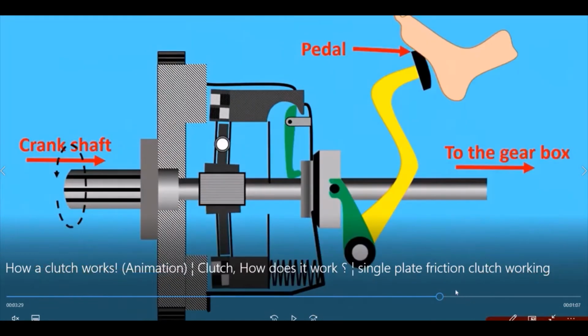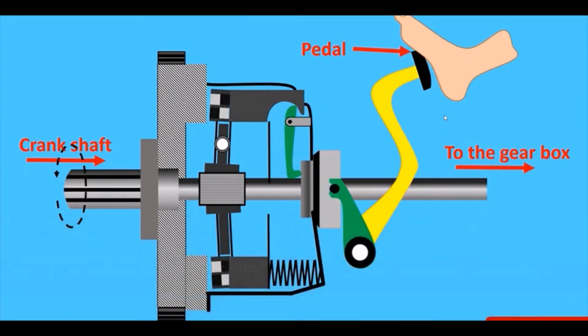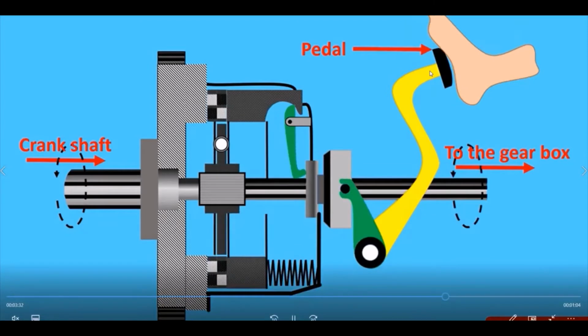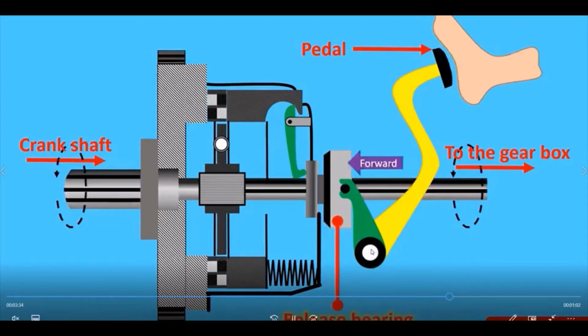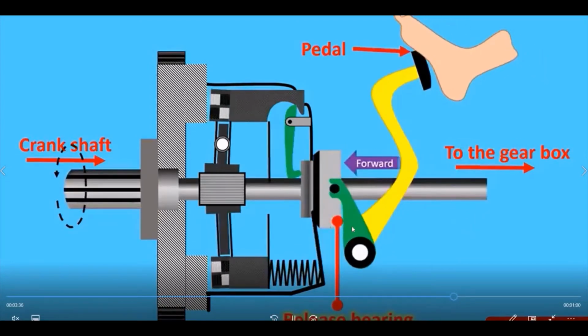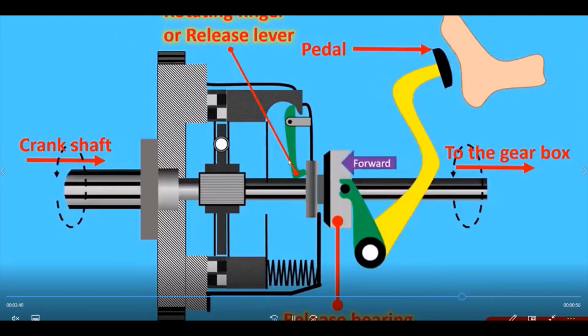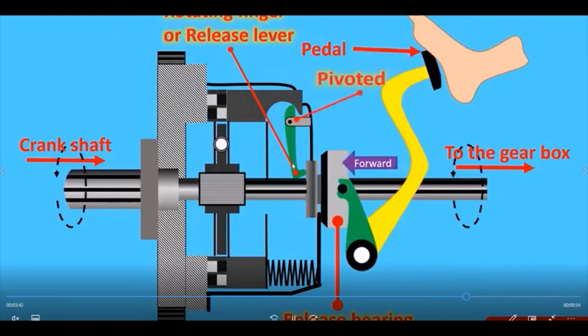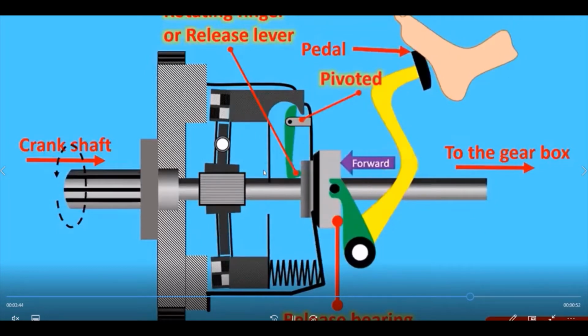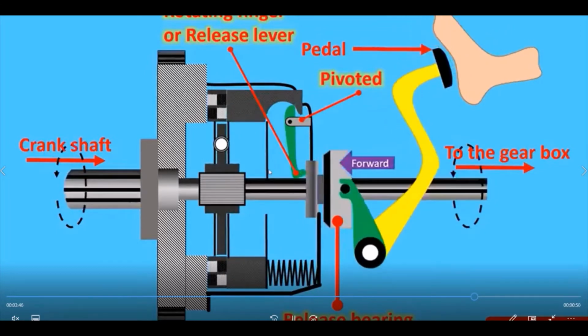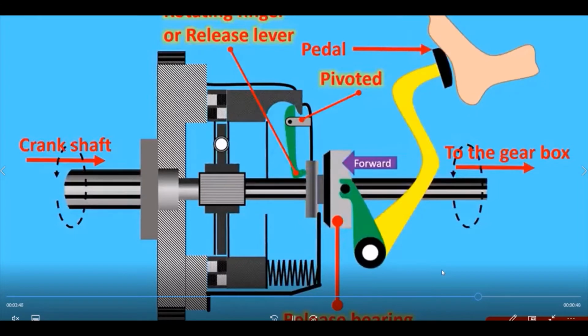This is the figure which you can observe over here for the working. When you press with the help of your foot pedal, it moves in the forward direction with the help of your release bearing, and the release lever, which moves on its pivot, pushes your clutch plate in the forward direction.